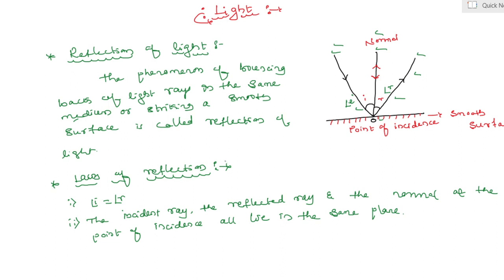A ray of light which is incident normally on a mirror is reflected back along its own path, and the laws of reflection can be applied to all kinds of reflecting surfaces. Whatever surface we use that reflects, these 2 laws of reflection can be used. Now let us see what is meant by image.